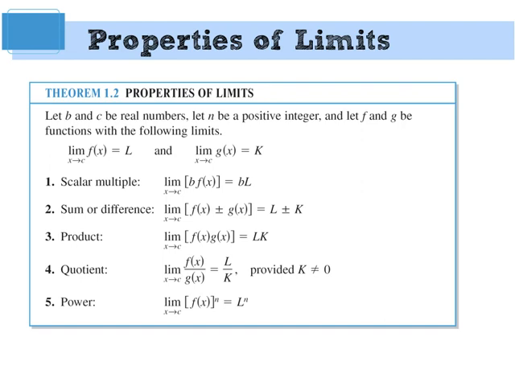I don't think you need to write all this down because it's pretty straightforward. You've done this before. They're the same properties that you use when you did logs. So the limit of a function times a number, also called a scalar, is just going to be the limit times that number. In other words, just bring the number out in front, find the limit, multiply your answer by that number. The limit of a sum is the sum of the limits. The difference of a limit is the limit of the difference. Product is product. Division is division. Power is power.